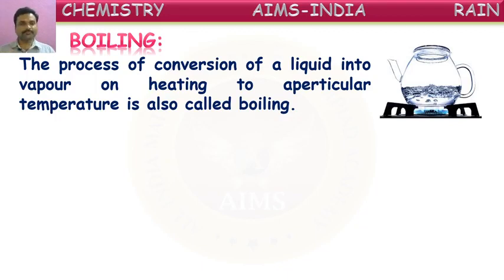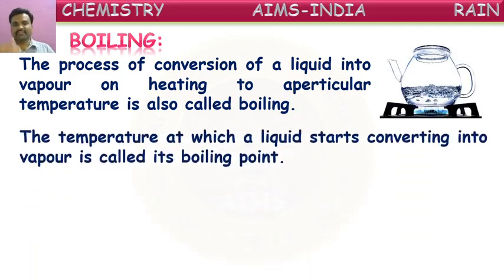What is meant by boiling? The conversion of a liquid into vapor form at a particular temperature is called boiling. The temperature at which a liquid starts converting into vapor is called the boiling point. So, if you take water, it starts converting into gaseous or water vapor form at 100 degrees Celsius. So, the boiling point of water is 100 degrees Celsius.